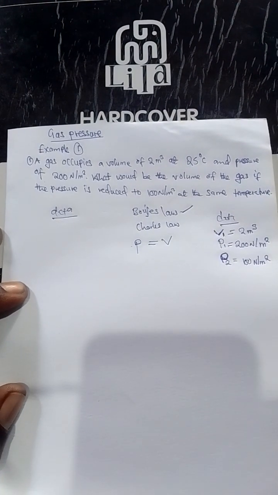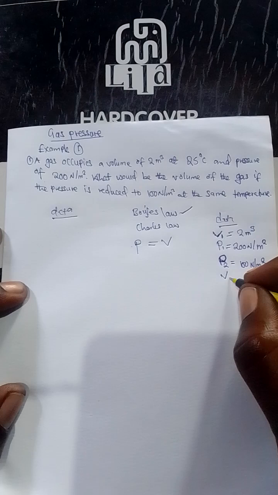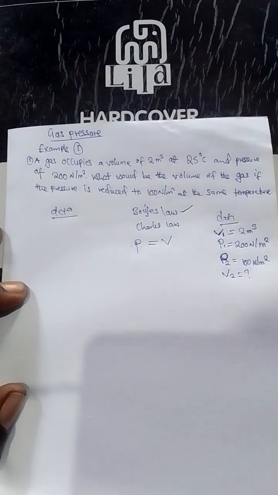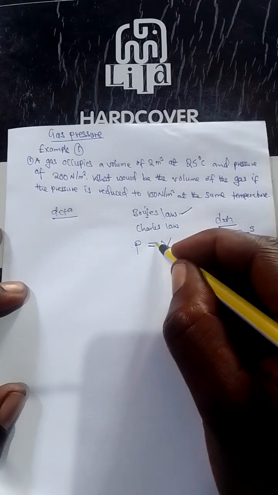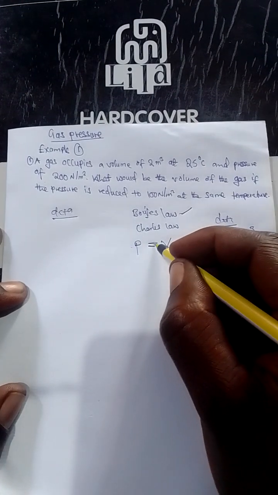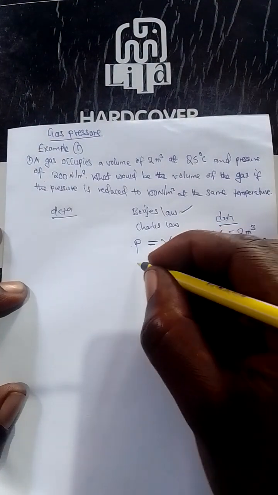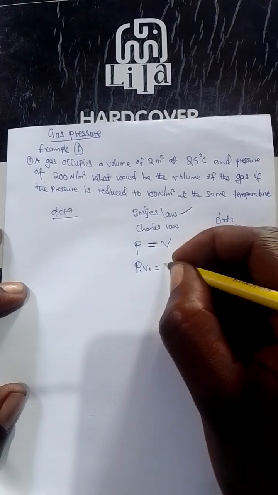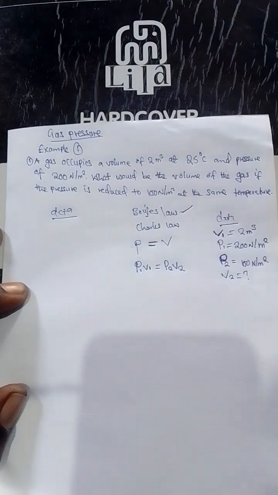Then the question was saying what would be the volume. So the final volume we don't know, so we put a question mark. Since Boyle's law states that the product of pressure and volume is constant, we can say P1 times V1 is equal to P2 times V2.